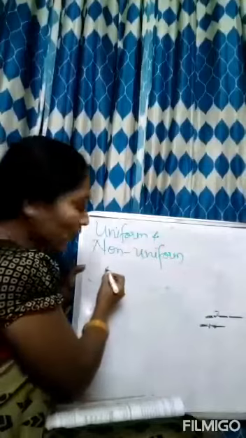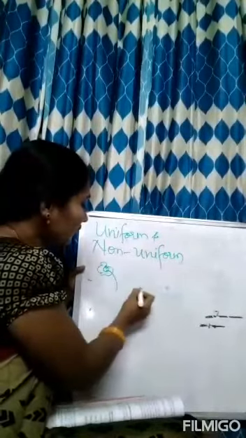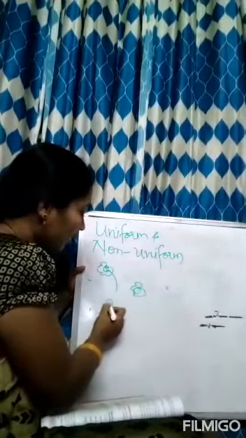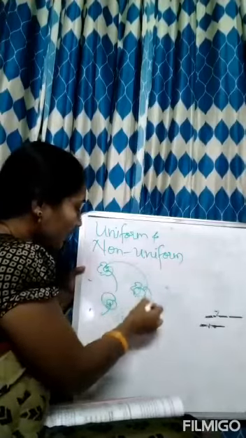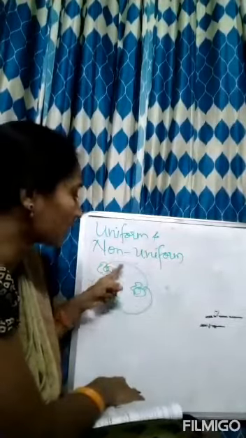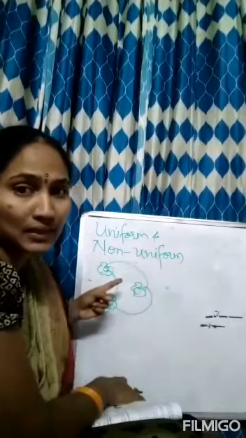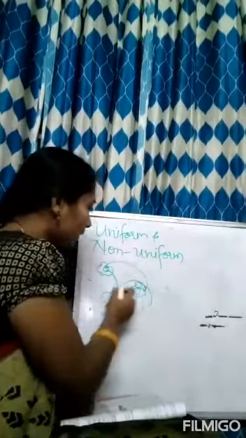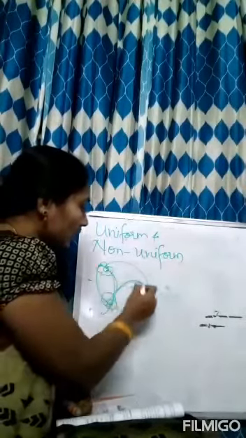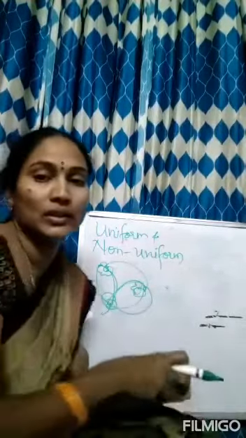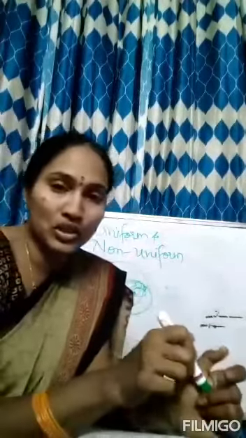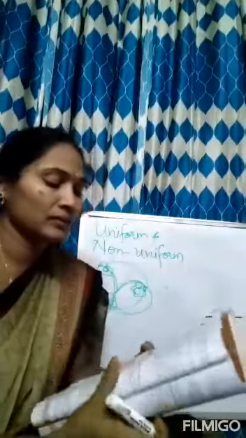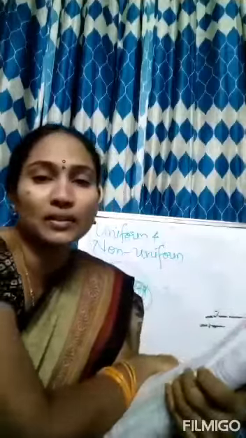It may jump from one flower to another, so it is not the same distance and the timing is not the same. It may jump from here to here, or here to here. So both are in motion, but the change in their position will not be in a regular time.